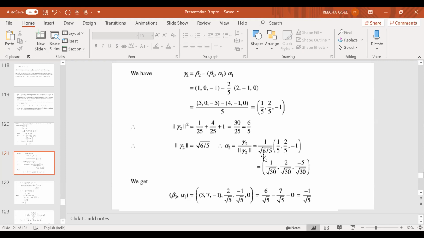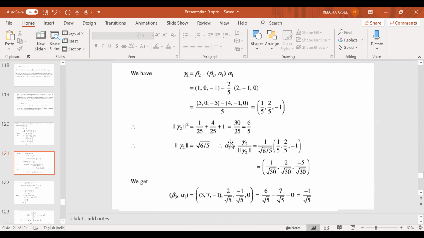That is, you get this particular vector, 1 upon root 30, 2 upon root 30, and minus 5 upon root 30. Okay, and you can check that the norm of this particular alpha 2 is nothing but 1. And at the same time, this alpha 2 and alpha 1 are orthogonal to each other.